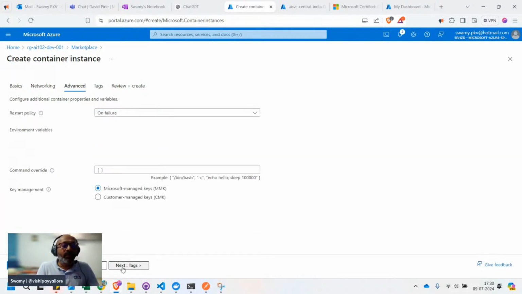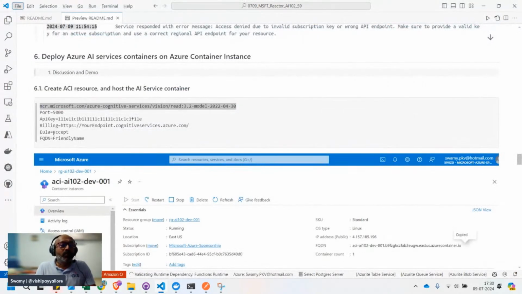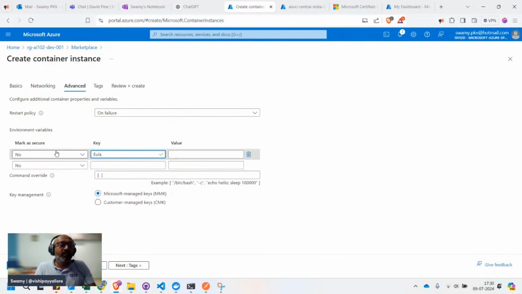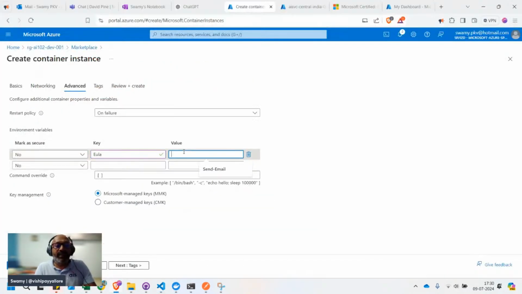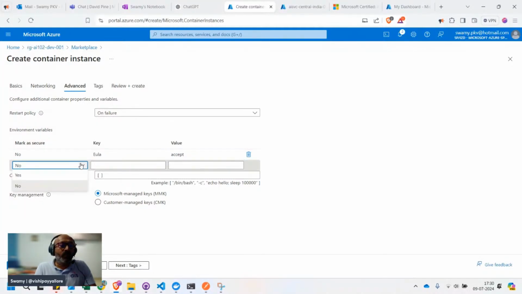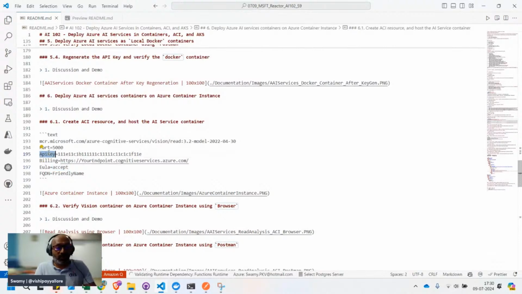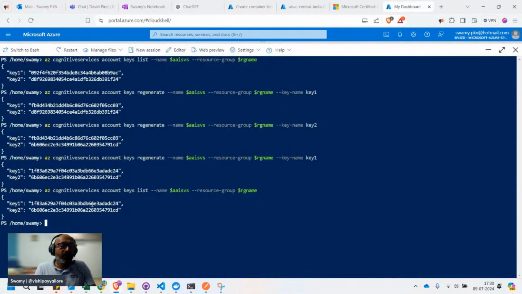Now the next thing we have to do is come back and set these environment variables. So one of the environment variables is this one. I'll copy this. I'm setting mark as secure to no, so that means it will appear as clear text. And the other two, I want to be a little secure. So I will use the API key, and the current API key, whatever we are using here, is this.